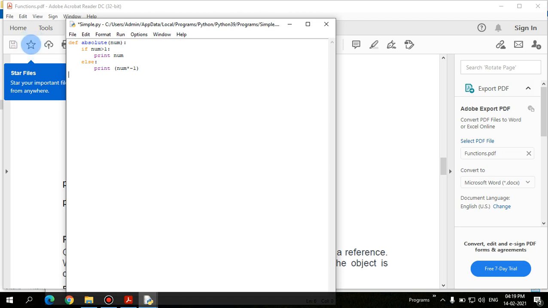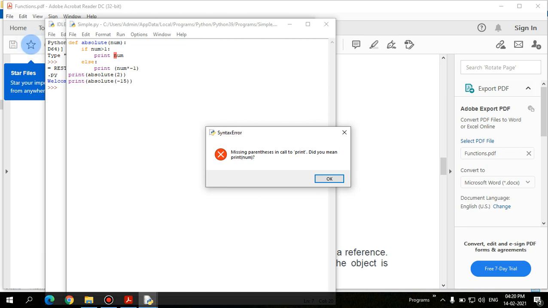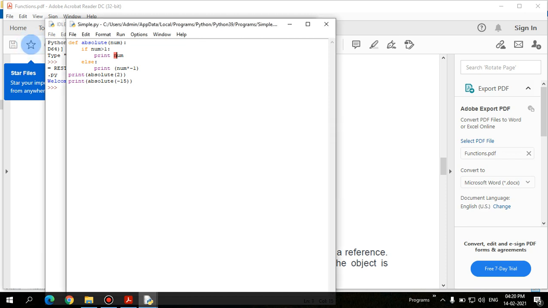So let's call the function called absolute, and you want to print the return. Here it returns a value, right? So print of absolute of, let's take 2, right? So this is the function I am going to call, and let's pass some negative value also. Absolute of -15, right? So let's check for the module. Missing parenthesis in call function. Okay.